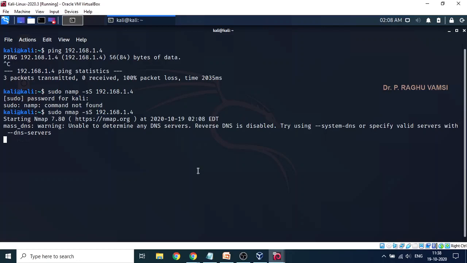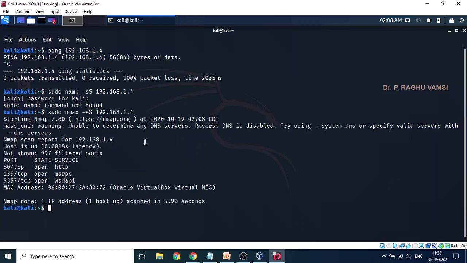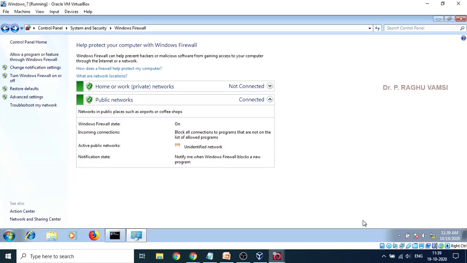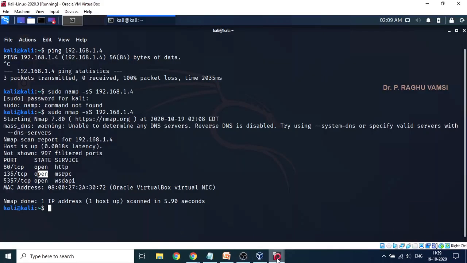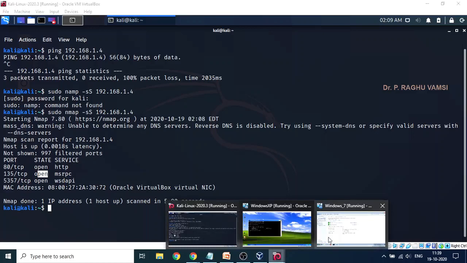Since the firewall is on, you will get the information like this here. Port 80 TCP is open, 135 is also open, and 5357 is also open. But the pinging cannot be done.